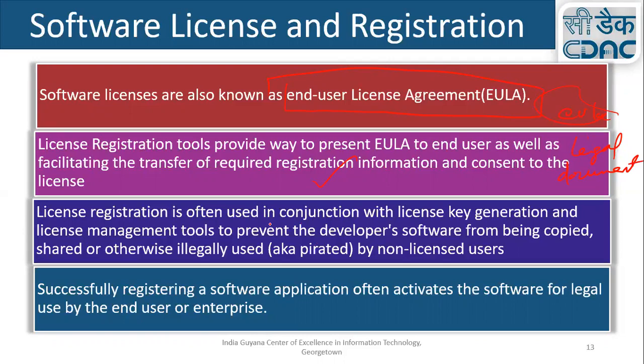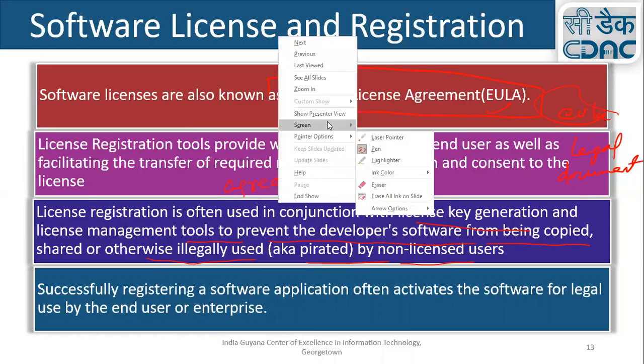License registration is often used in conjunction with license key generation and license management tools to prevent the developer's software from being copied, shared, or otherwise illegally used. Successfully registering a software application often activates the software for legal use by the end user or enterprise. So if you agree with the EULA and provide the license key, that is how the license is managed.